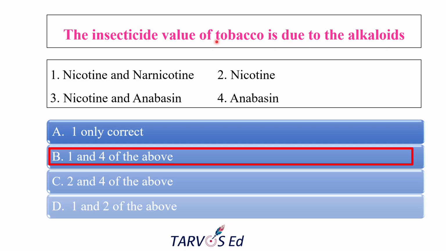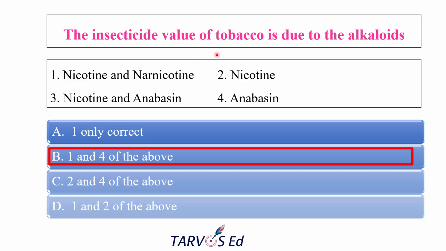Why tobacco is an insecticide: tobacco contains certain alkaloids which act on the insect nervous system, and they are also stomach poisons. They bind to the nicotinic acetylcholine receptors, causing paralysis and death of the insect. This is how it usually acts in the insect body. Nicotine, of course, makes up 90 to 95% of the alkaloids in tobacco.